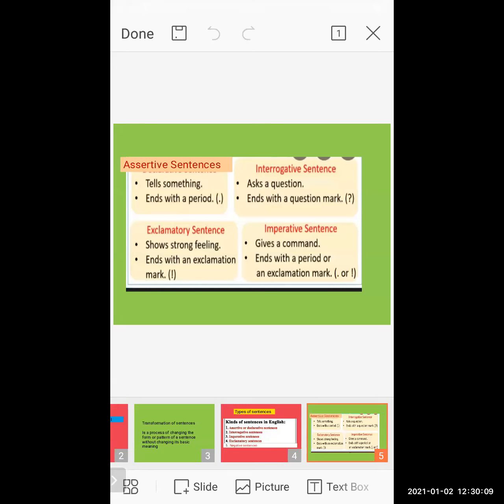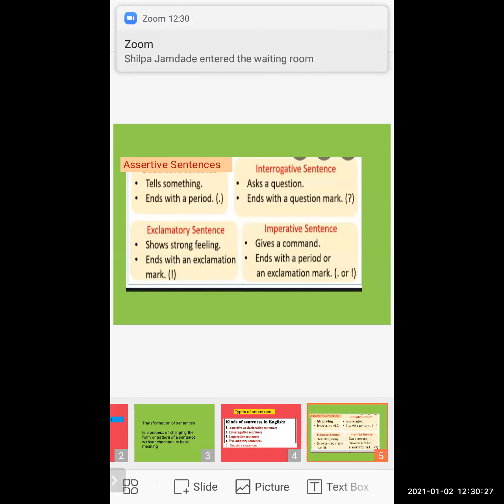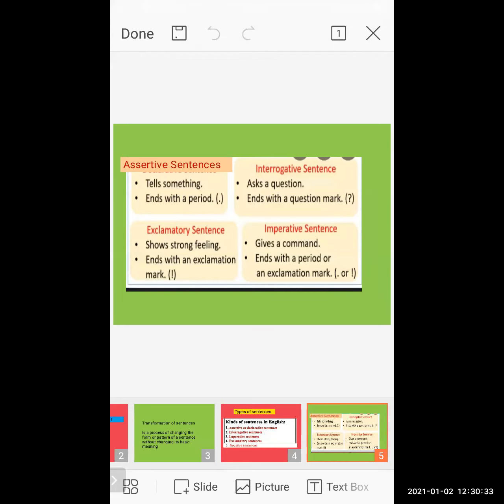If you give someone a command or order, or if you request someone, that also comes under an imperative sentence. Please stand behind the door. That means you command someone to stand behind the door.